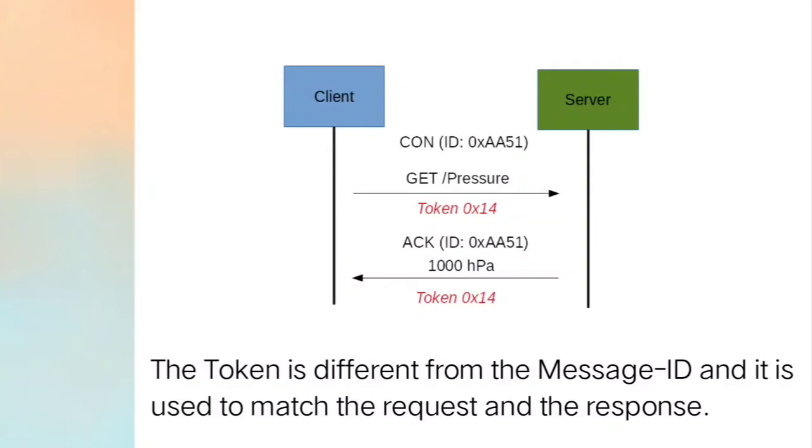As you can notice in the QAP message, there is a token. This token is different from the message ID and it is used to match the request and the response. Whether this particular request is connected with the particular response, not to any other response.